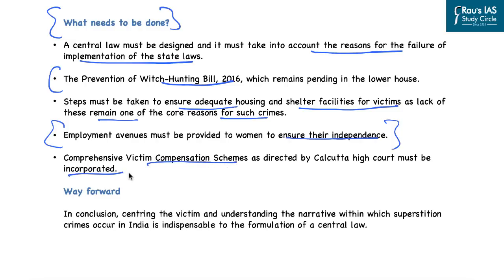In conclusion, the focus for handling such crimes has to be victim centric. That is, the challenges faced by the victim should be taken into account first. At the same time, there is also a need to understand the social narrative which provides legitimacy to such crimes related to superstition. And that is why understanding the narrative within which the superstition crimes occur in India is very crucial for formulation of a central law which will be helpful in curbing such crimes, which have been brought to light by two murders in Kerala.